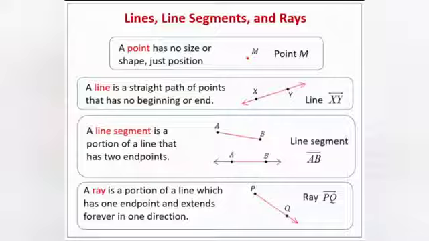Then a line segment is a portion of a line. It has two endpoints and a fixed length. To name a line segment, you simply write down the alphabets and draw a simple line segment. This is the only difference between a line and a line segment: a line has arrows at both ends, and a line segment does not have any arrows. And a ray has only one arrow at one end. It is a portion of a line which has one end point and extends forever in one direction. As you can see in the image, PQ is a ray and it is marked with the letters PQ with a ray on it.